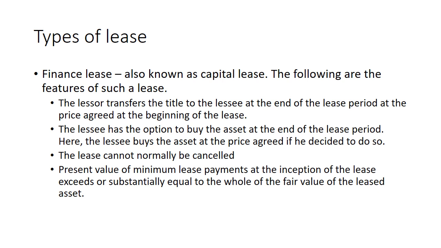And again, the lessee has the option to buy the asset at the end of the lease period at the price agreed, if decided to do so. Again, the lease cannot normally be cancelled, and the present value of minimum lease payments at the inception of the lease is almost equal or substantially equal to the fair value of the leased asset.